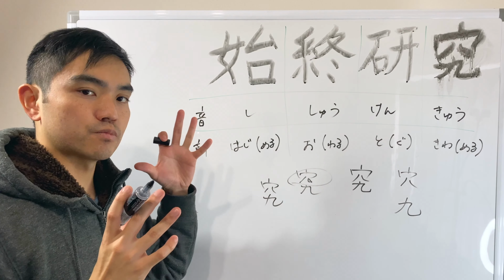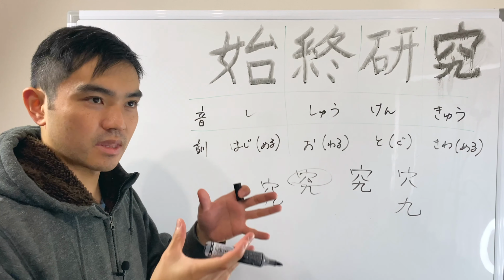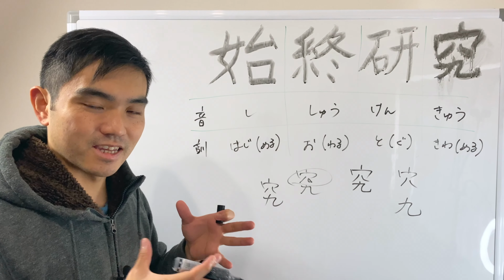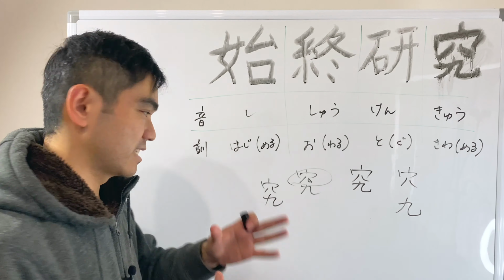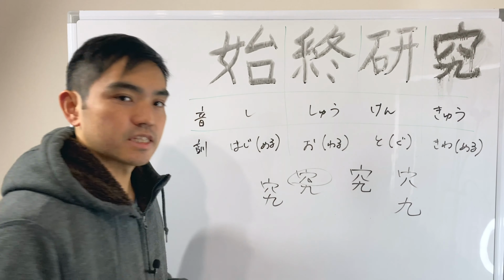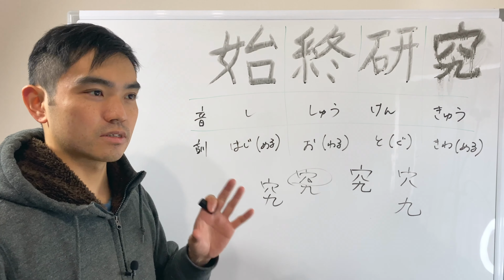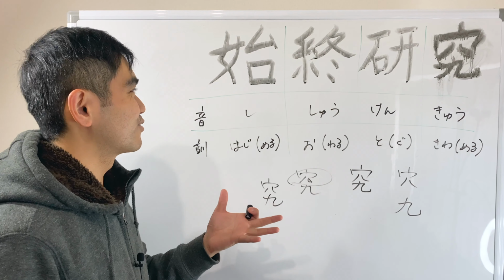So crown means kanmuri in Japanese. I mean, how we say crown in Japanese is kanmuri. So this kanji reads ana, so anakanmuri, right? Whole crown. It's funny, right?